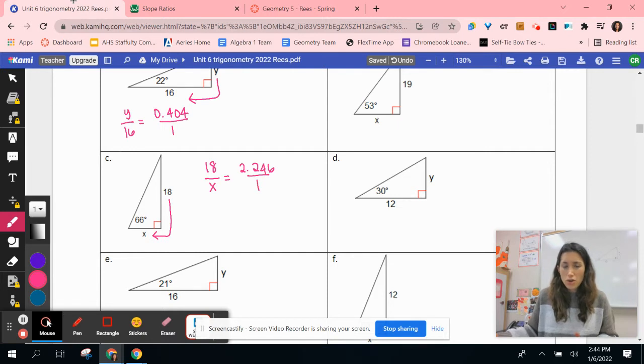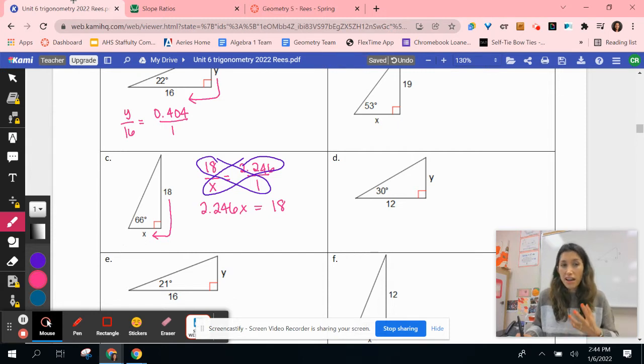Now you might start to notice something here. When x is in the denominator, let's do our cross product. Do you see how it gets multiplied by our ratio there? In order to get it by itself, it needs to be divided. So we've got 2.246 times x is equal to 18 times 1, 18.